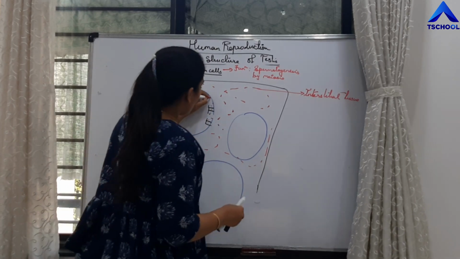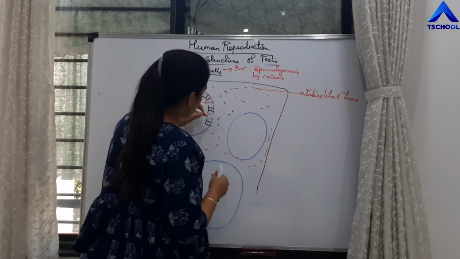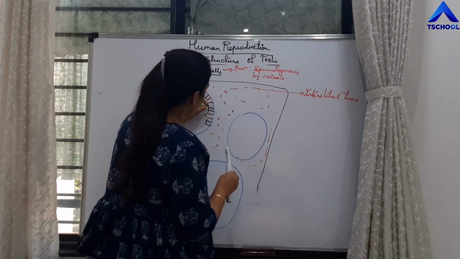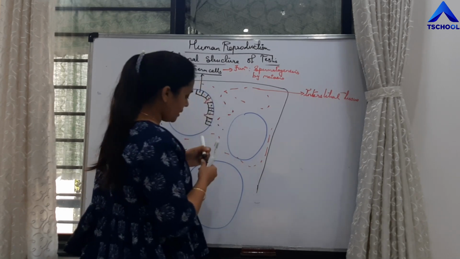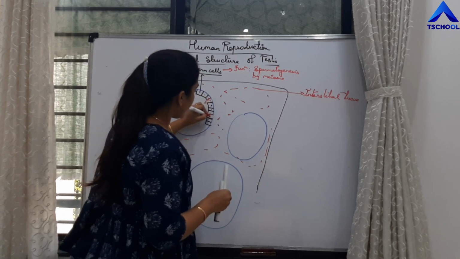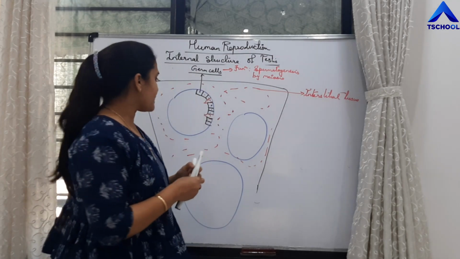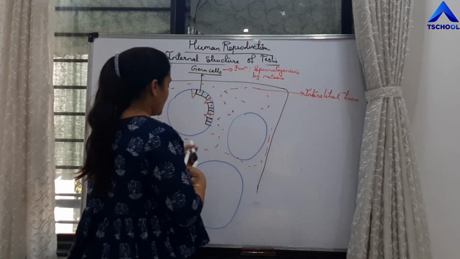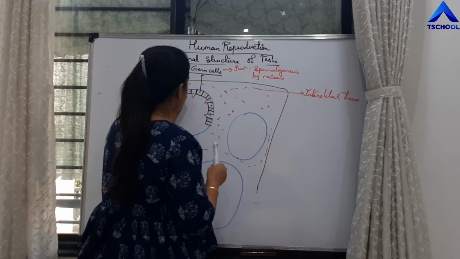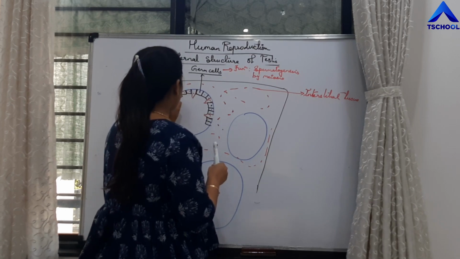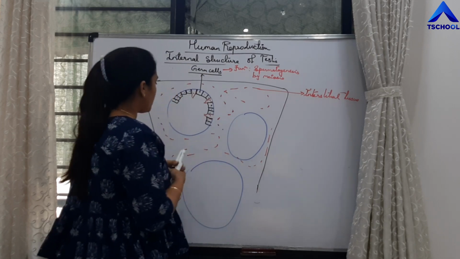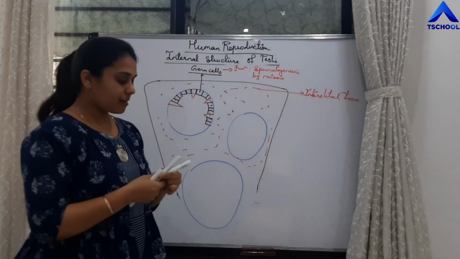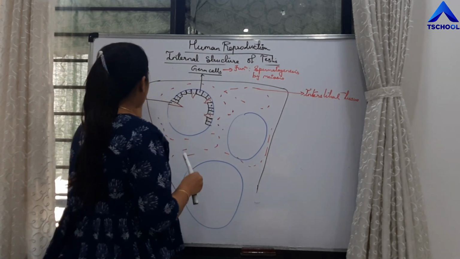But in between these germ cells there are some more cells. Those cells are pyramidal shaped cells, right? These pyramidal shaped cells which are present in between the germ cells, those are called as Sertoli cells, right? So what are Sertoli cells? Sertoli cells are the pyramidal shaped cells which are present in between the germ cells. These cells are called as Sertoli cells, right?